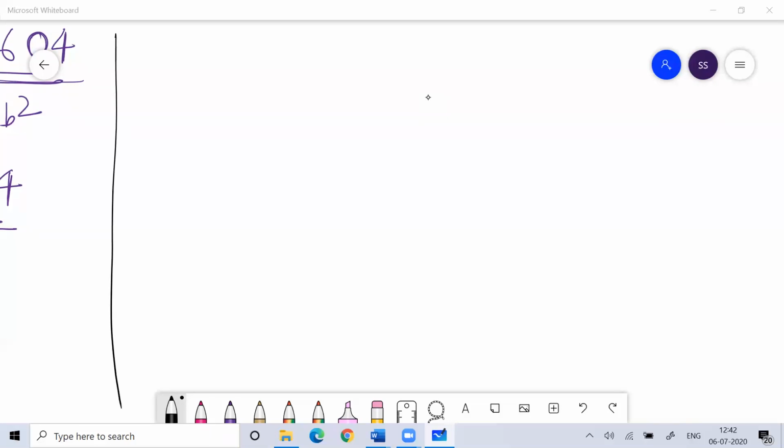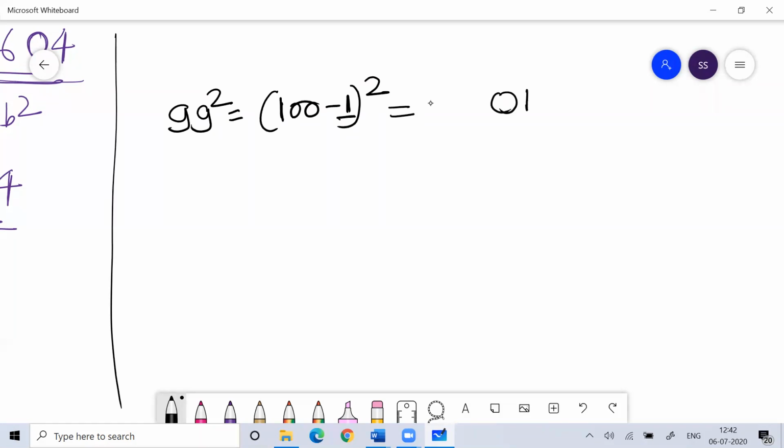And any number you want squared. What is 99 square? 99 is 100 minus 1. What is 1 square? 01. Always write 2 digits. What is 99 minus 1? That is 98. This is the square of 99.